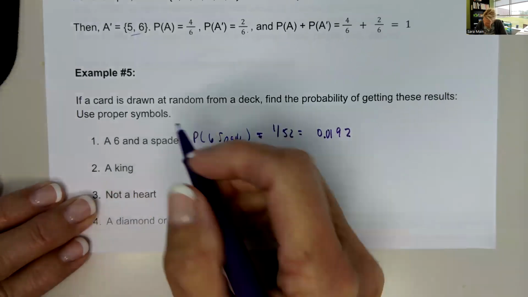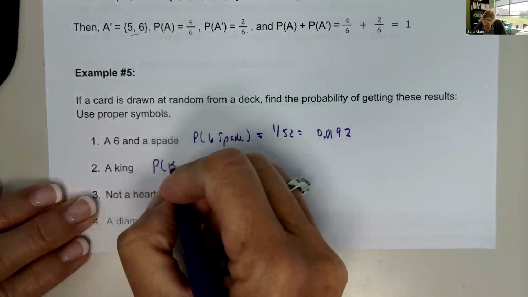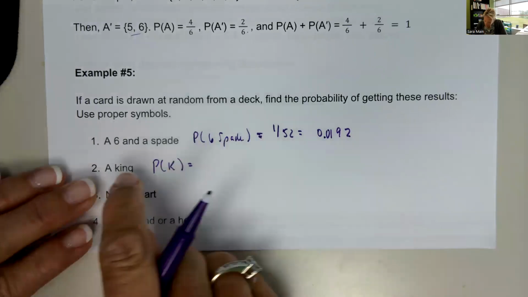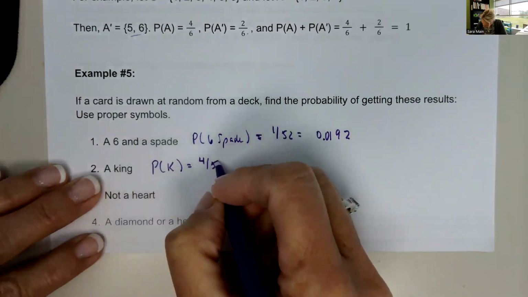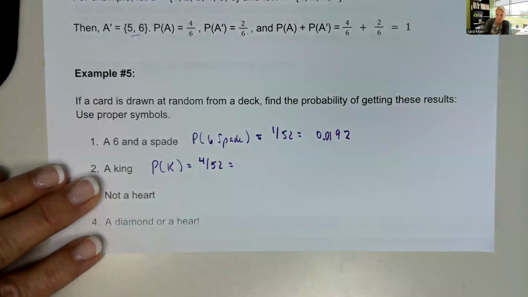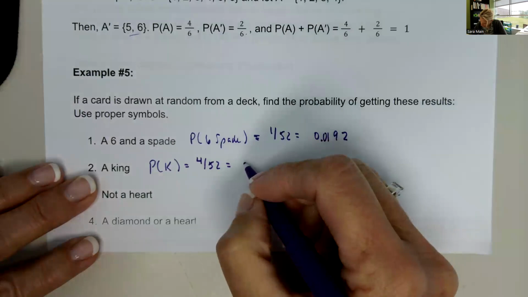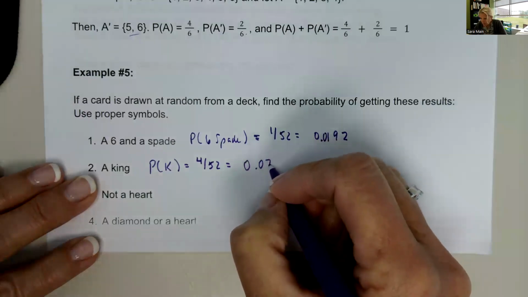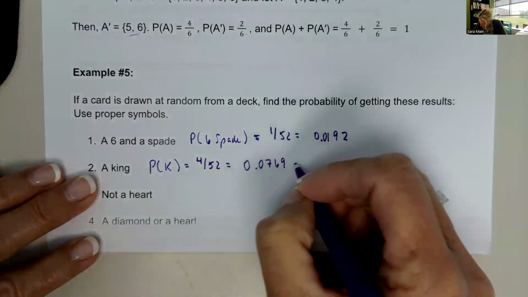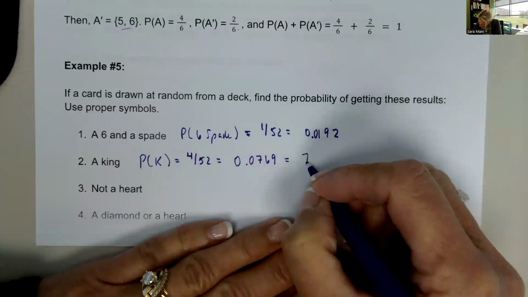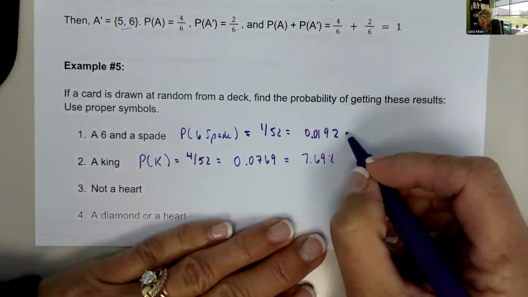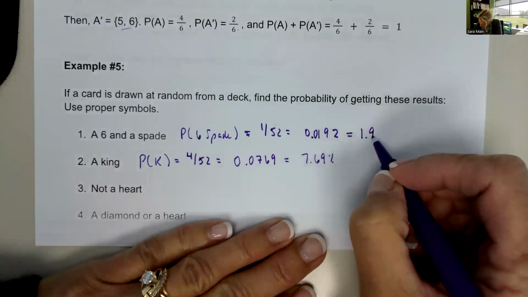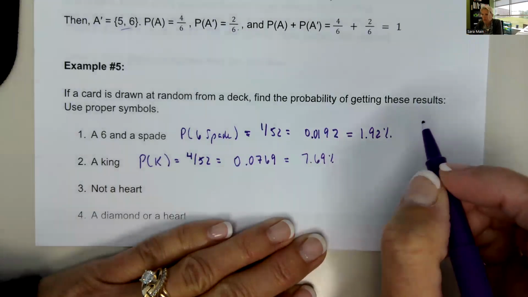What is the probability of a king? So that would be the probability of a king. And there are 4 kings in a deck of 52, so we would write that as 4 out of 52. And that decimal comes out to be 0.0769 or 7.69%. And I did not comment up here. This would be 1.92%.